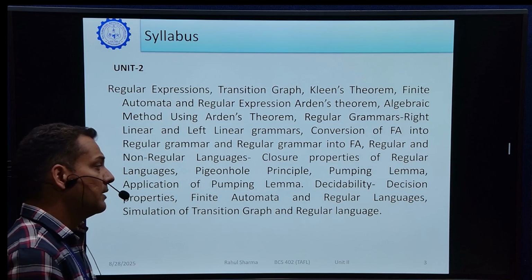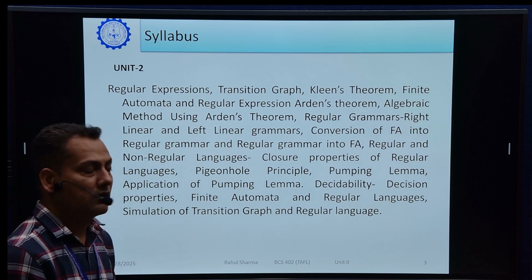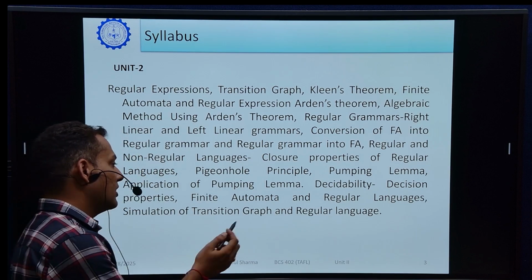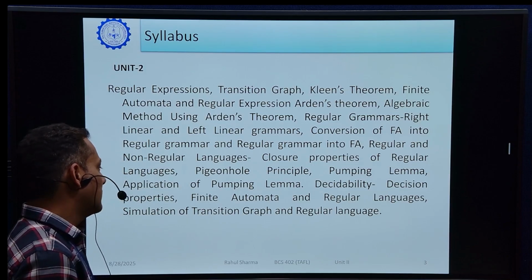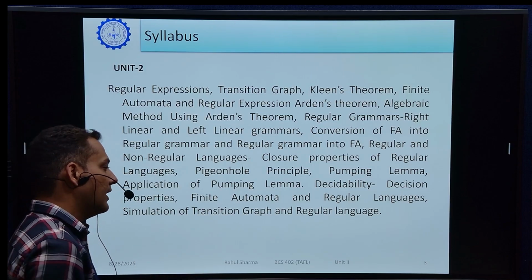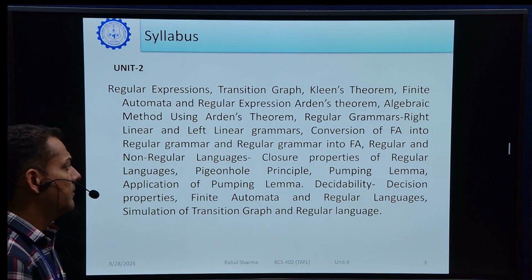Pigeonhole principle and the pumping lemma, which is used to prove that certain languages are not regular. A lemma is just like a theorem. We will discuss it later. Another topic is decision properties of finite automata and regular languages, and simulation of transition graph and regular languages. So this is all about the topics which we will cover.